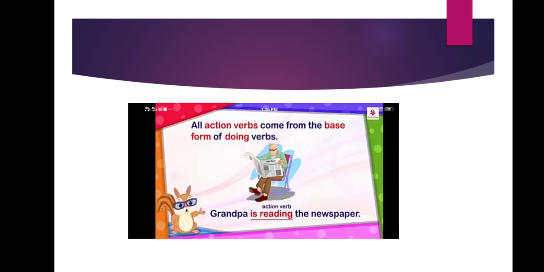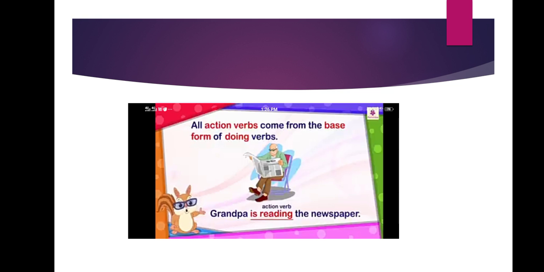Here is one example of that. What is the person in the picture doing, children? Let us name him Grandpa. Grandpa is reading the newspaper. Which is the action verb here? The action verb is reading. He is reading the